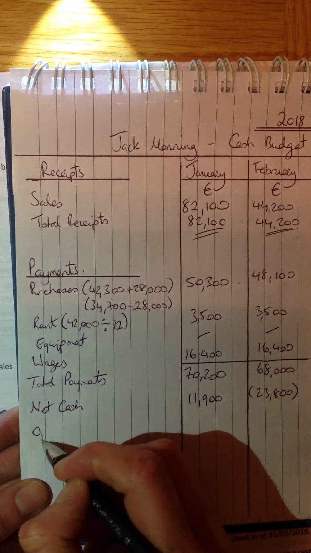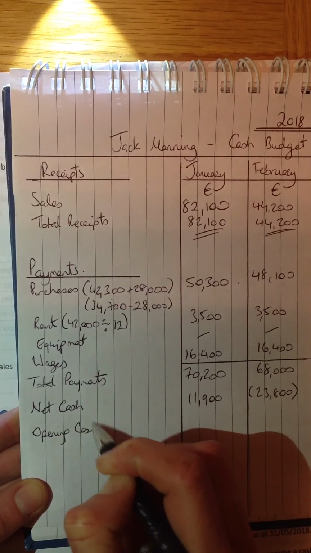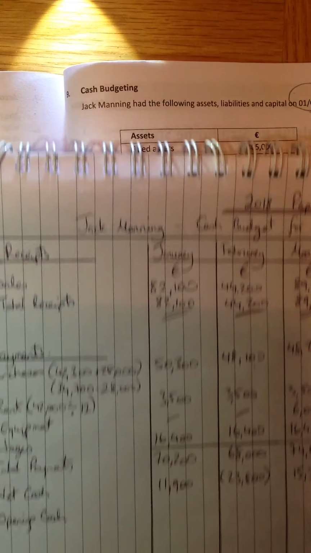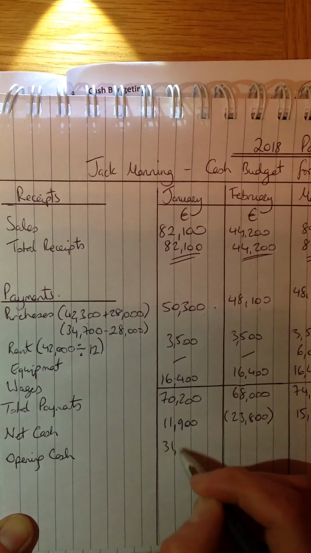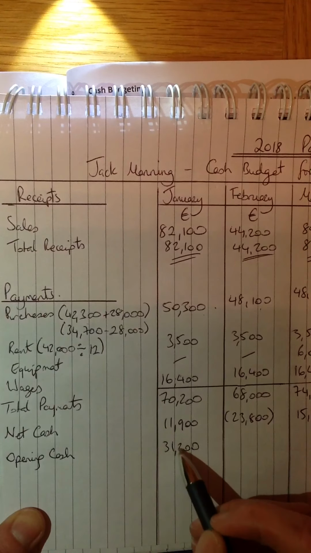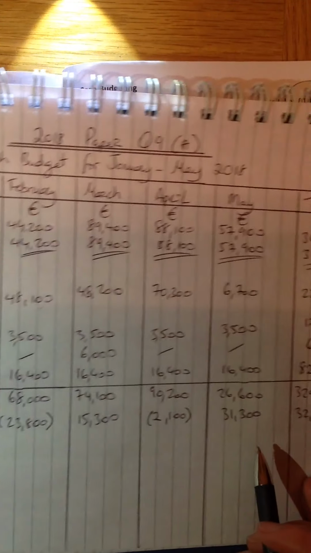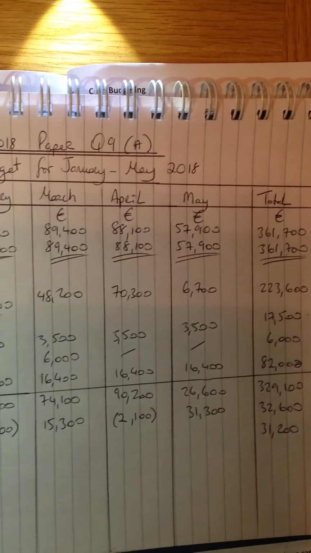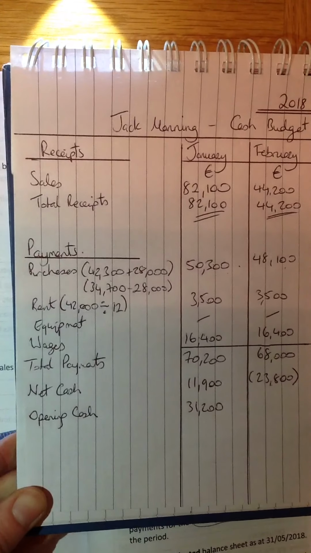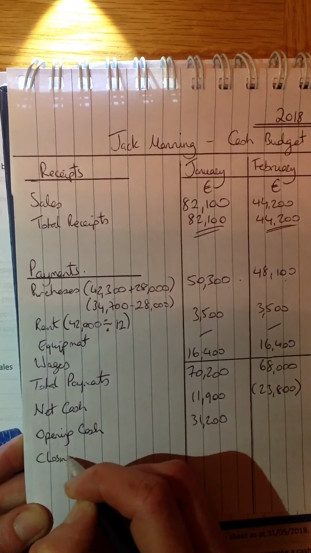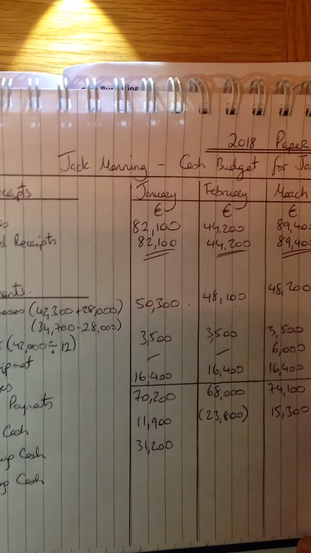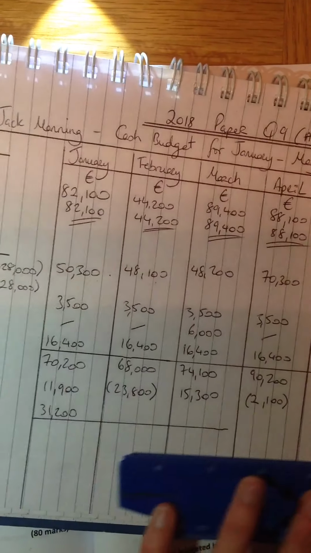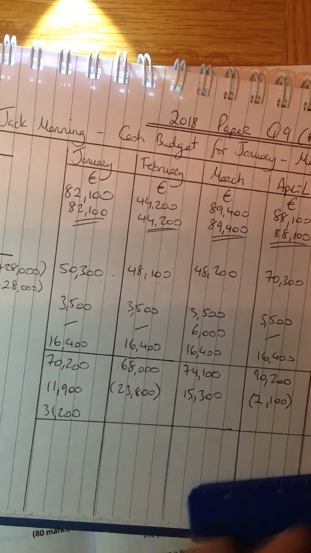Then we move on to this part, which is the opening cash. So I might have mentioned this at the beginning. The opening cash was 31,200. So opening cash always goes into the first month and then the total. So the first month is January, and then the total column 31,200. So that's important that you learn to put those in there. And then the final part of this is the closing cash. And we get closing cash. So before I do this, I'm just going to quickly do a line under each one of these.